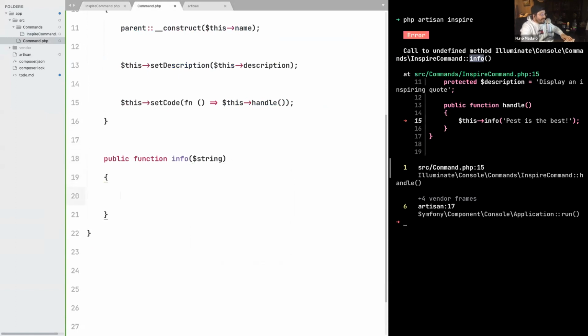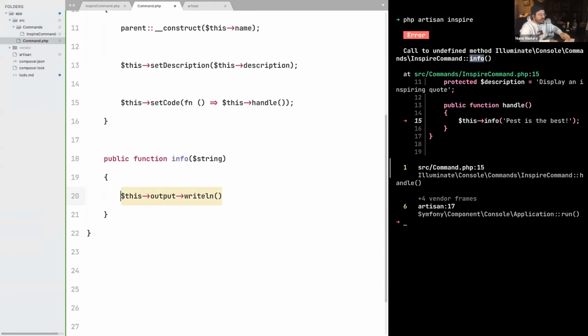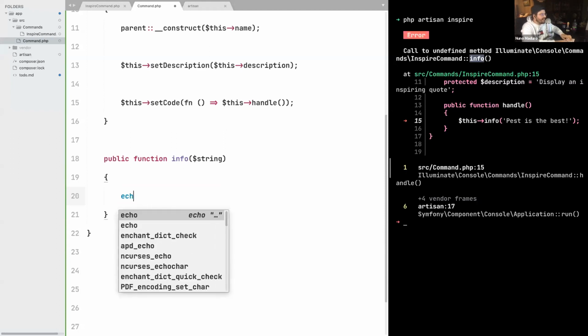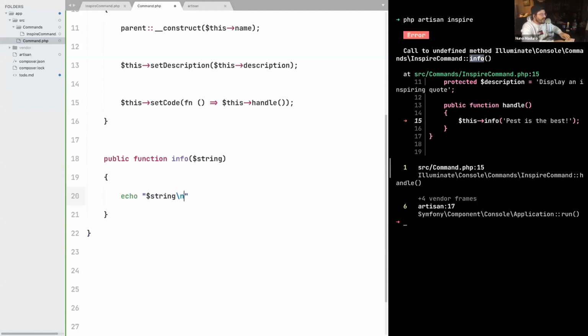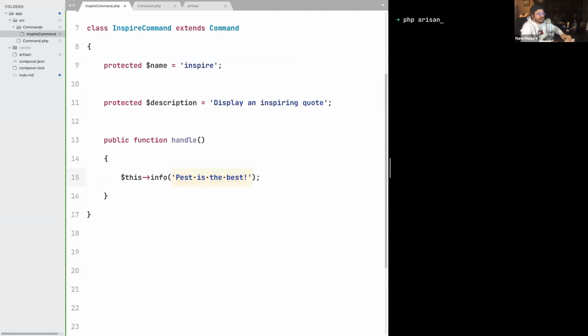And then what Laravel does behind the scenes is basically use this output and call a method with the name writeNewLine. Personally, for today's live coding session, I would like to just use vanilla PHP. So if you are with me, let's just use vanilla PHP echo with a string and a new line at the end, just like that. So now if I type php artisan inspire, like that,